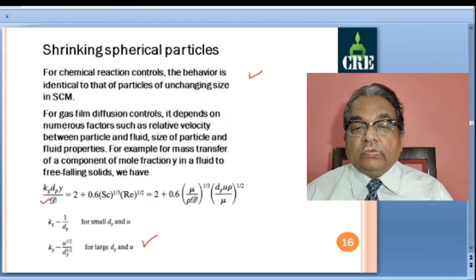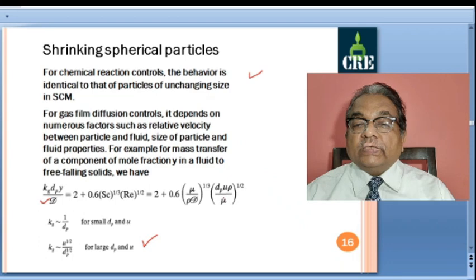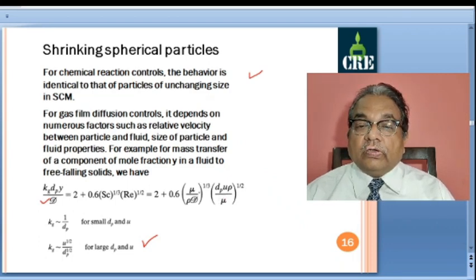For small values, as we have seen here, what happens in the equation is: small dP, small u, multiplication of small quantities, still a smaller value, square root of this, still a smaller value, viscosity of gas in the denominator, again a very small value, and this is multiplied by this fraction 0.6.